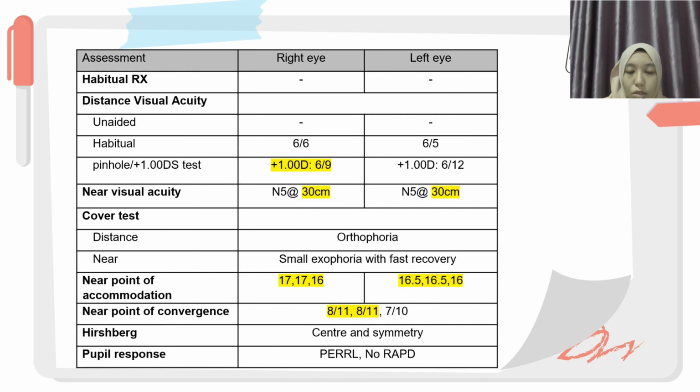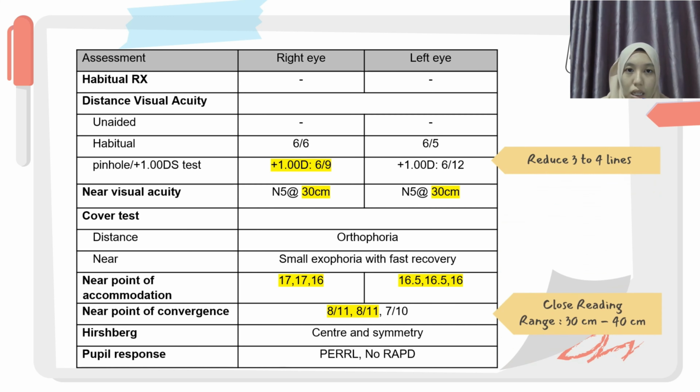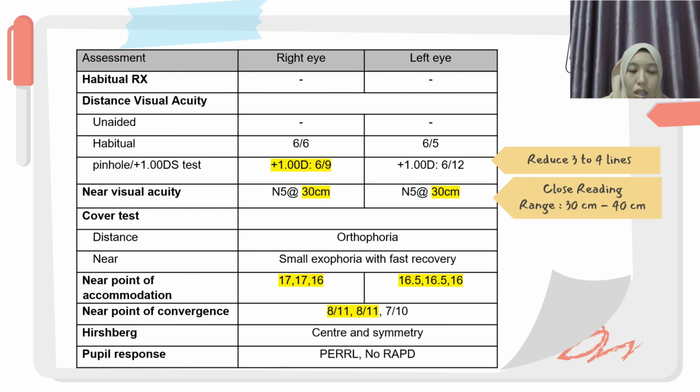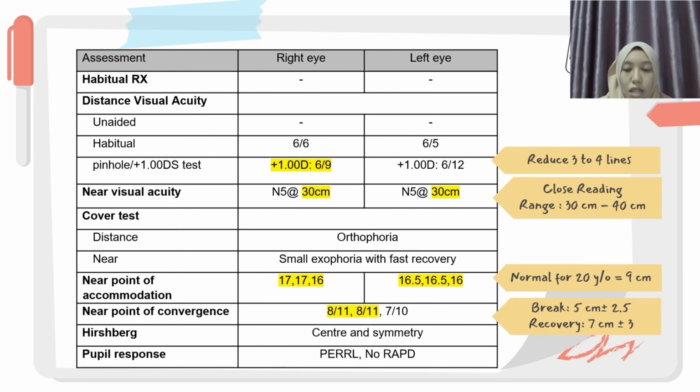The first finding, which is +1, on the right eye of the patient reduced 2 lines only, where normally a patient will reduce 3 to 4 lines. For near visual acuity, the working distance is quite close, which is 30 cm, where the range is 30 to 40 cm. For near point of accommodation, normally a 20-year-old needs 9 cm, which indicates that the patient might have accommodation insufficiency. For near point of convergence, the values may be slightly higher, where the break is 5 cm plus minus 2.5, recovery 7 cm plus minus 3.